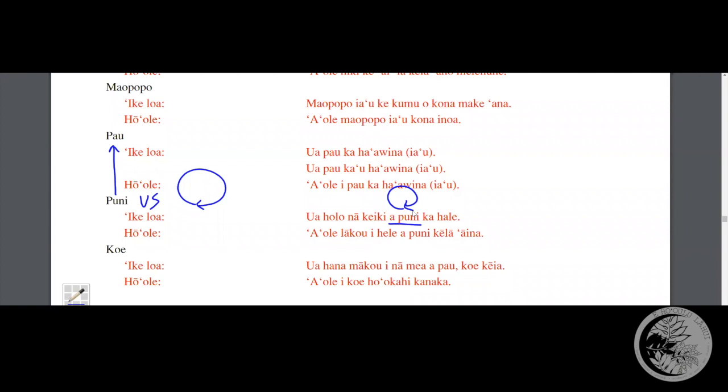Now, a common word that's connected to puni, that people are familiar with, of course, is the word ka'apuni. And ka'apuni, in fact, is an action. It's a hana. So ka'apuni means the action of doing that. Hence, we have famous names like Keli'i Ka'apuni Honua, the ali'i who went around the planet, which, of course, is the name of Kalakaua. So it's a real common name you find in Hawaii, ka'apuni, to go around the island. But the root word puni, again, means a condition that has already been performed.